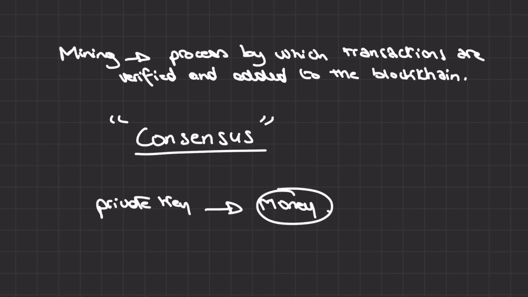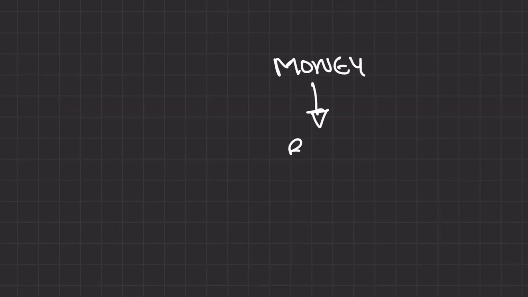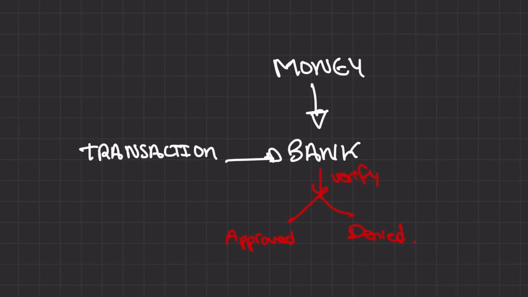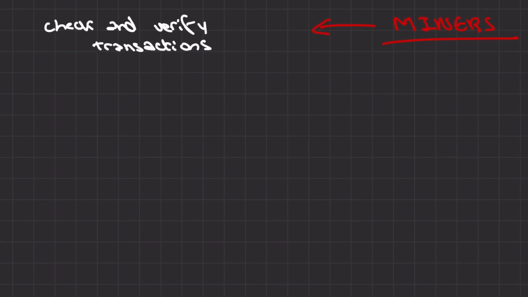Let's think about this with real-life examples. When you put money in your bank and you try to make a transaction, your bank watches over your money and checks whether you have enough money to pay for something or not. In decentralized systems, which means systems that are not governed by a central institution, this role is given to miners. They check and verify transactions that users want to make.